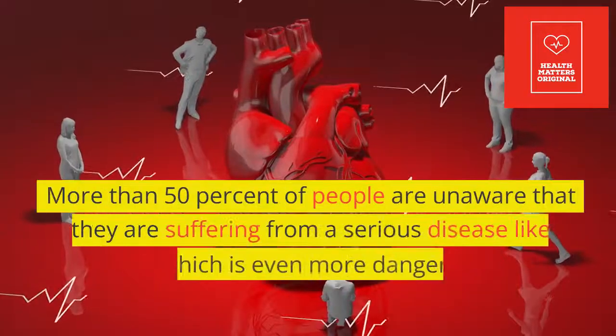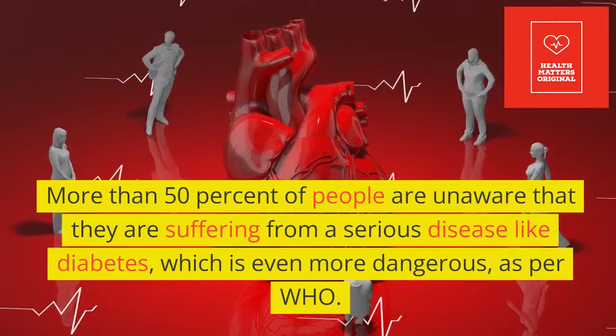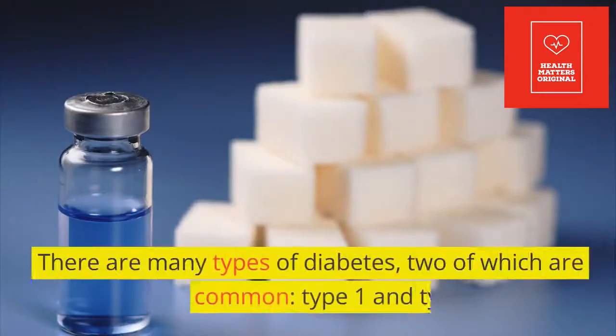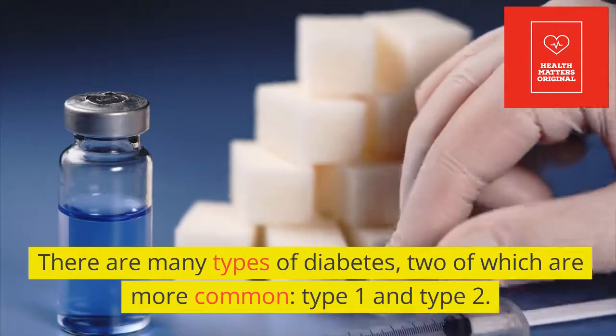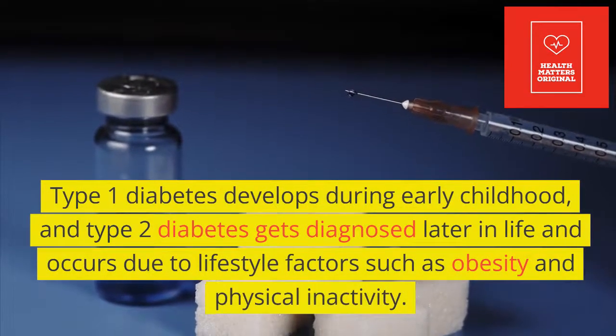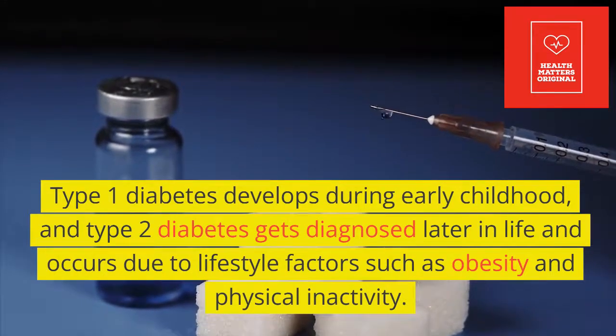More than 50% of people are unaware that they are suffering from a serious disease like diabetes, which is even more dangerous, as per WHO. There are many types of diabetes, two of which are more common, type 1 and type 2. Type 1 diabetes develops during early childhood, and type 2 diabetes gets diagnosed later in life and occurs due to lifestyle factors such as obesity and physical inactivity.